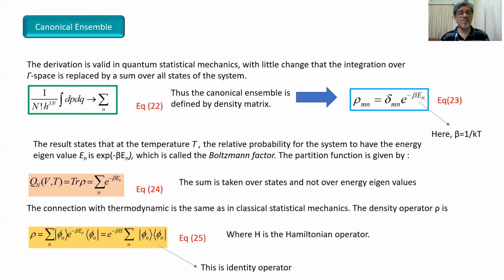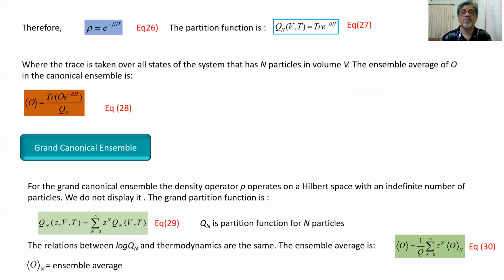We have already mentioned that the sum of ket phi n bra phi n forms the identity operator, where H is the Hamiltonian operator. That is represented by the yellow box, equation number 25. Therefore, rho equals e to the power minus beta H, equation 26.